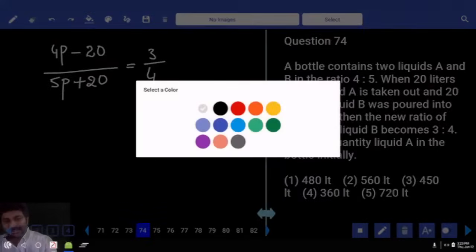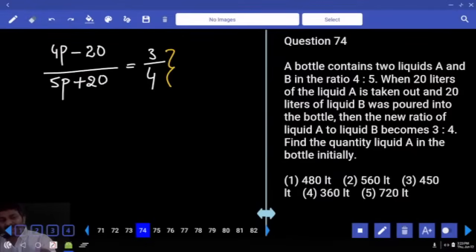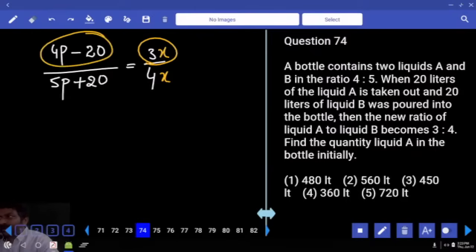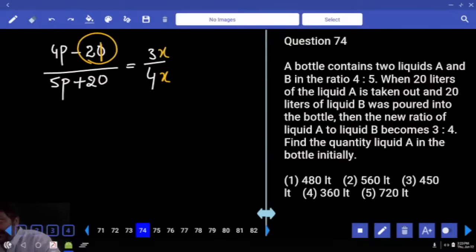The other way, right hand side, this is also actually a ratio, right? So, it can be treated as 3x and then 4x. 3x in the sense multiple of 3. Then left hand side numerator also should be a multiple of 3. Correct? So, from 4 parts, what is it that we are subtracting? 20. For example, in place of 20, if we have 21, we are subtracting 21. Correct? Is it a multiple of 3?